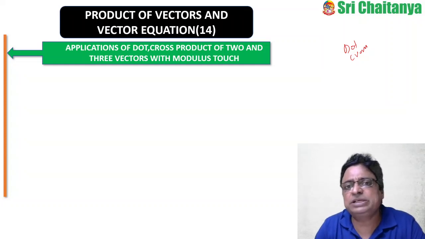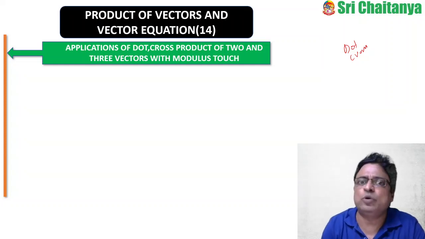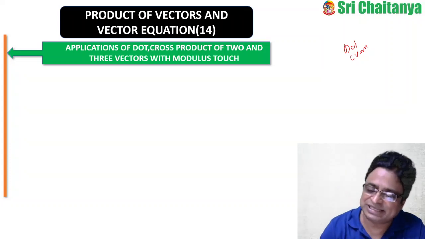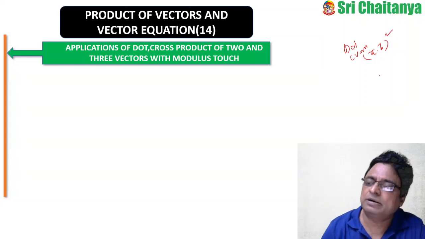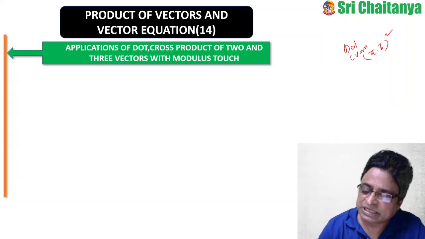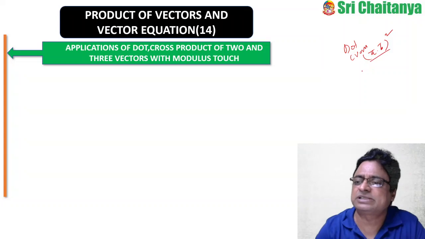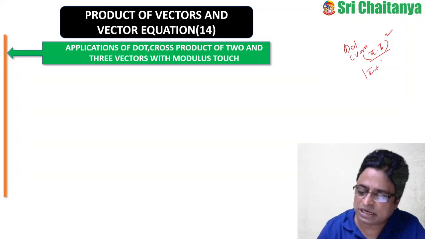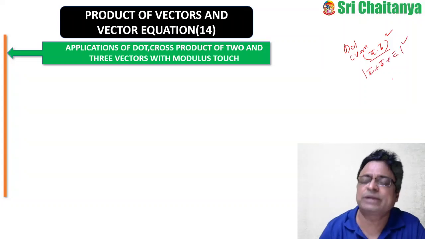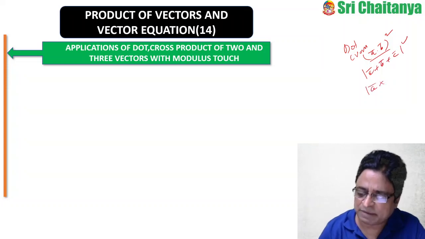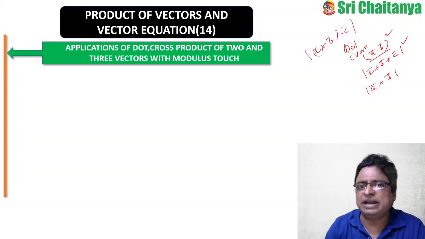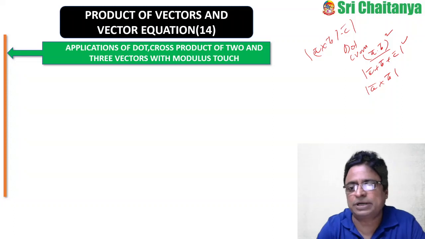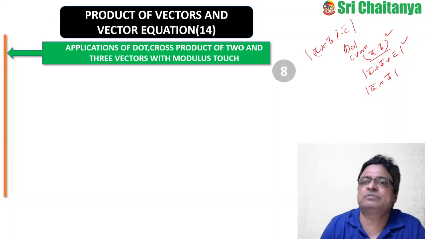Of that, applications of dot and cross product of 2 and 3 vectors with modulus. They will give A bar dot B bar information, B bar dot C bar information, and they may ask the modulus of A bar plus B bar plus C bar whole square. Something like that, modulus of A bar cross B bar, modulus of A bar cross B bar dot C bar. That kind of cross product and dot product problems, with modulus, they are also asking.